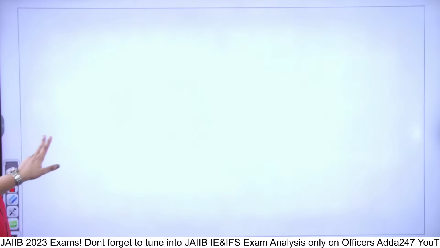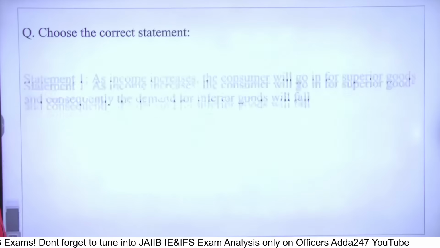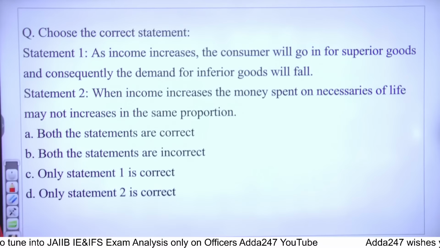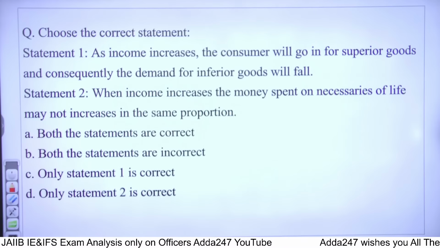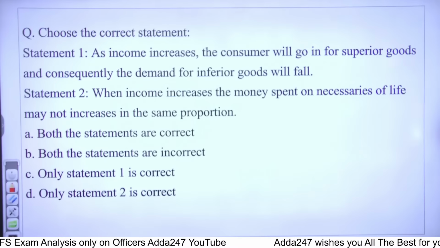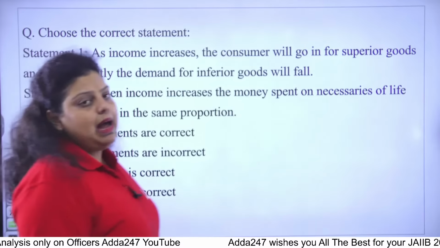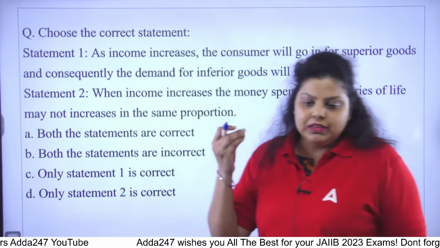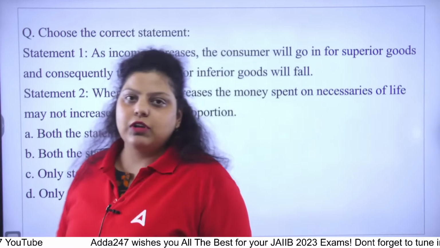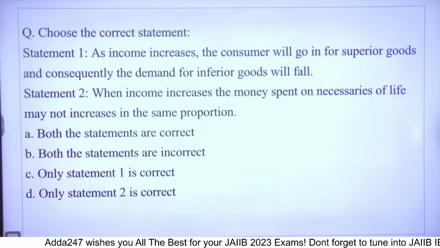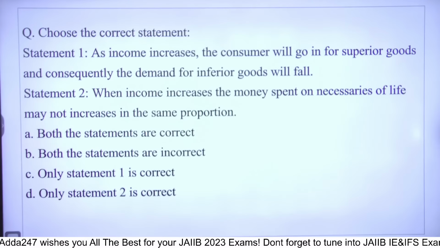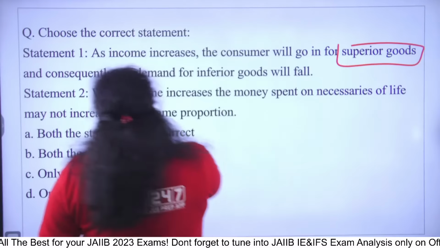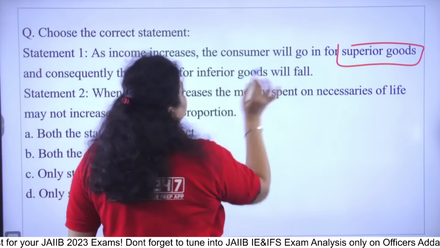Okay, next question. Next question is talking about choose the correct statement. There are certain statements that have been given to you. Out of these, you have to answer which of the following is the correct one. Now, what is balance of payment? Balance of payment is simply a type of statement. It's a systematic statement of all the economic transactions between India and rest of the world in a financial year. That's a balance of payment. Now, as income increases, the consumer will go for superior goods, and consequently the demand for inferior goods will fall.